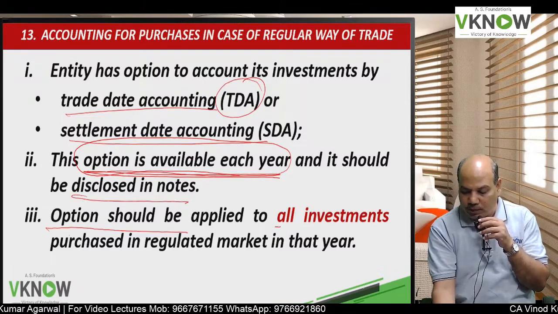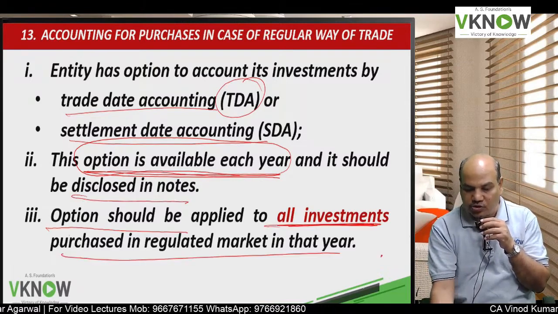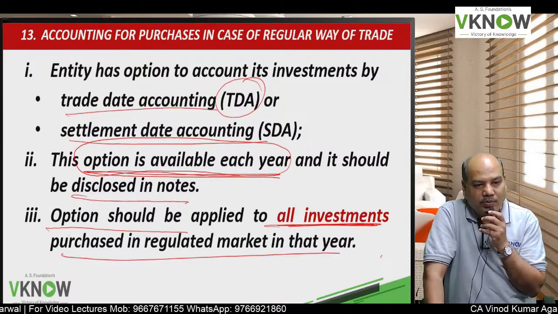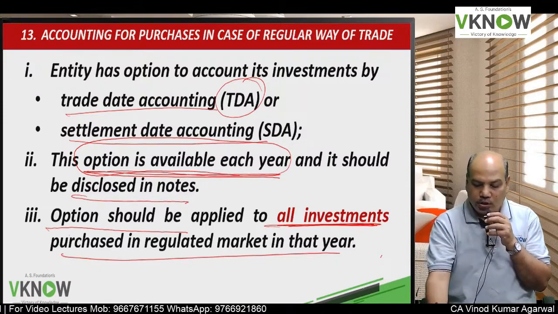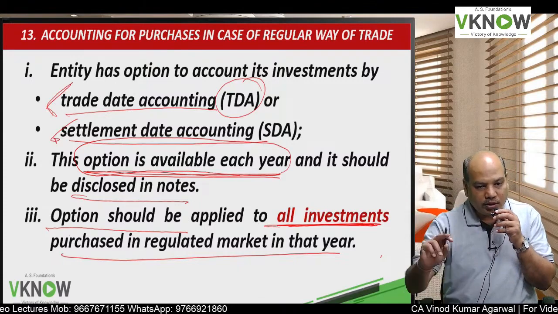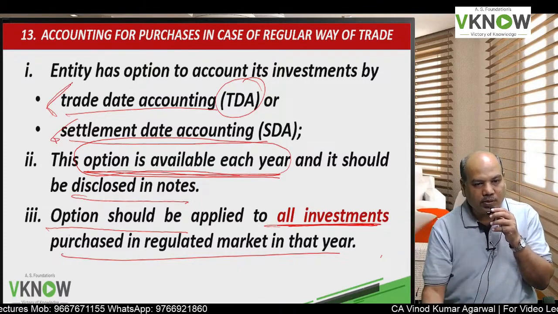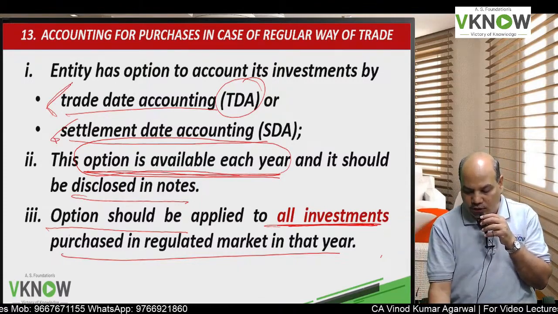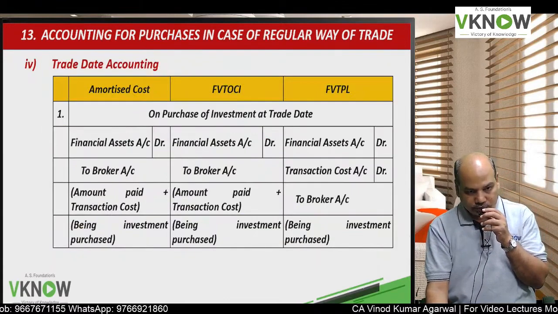This option should be applied to all investments purchased in the regulated market in that year. So one year you can follow trade date accounting for all the investments, another year you can follow settlement date accounting for all such equity instruments.